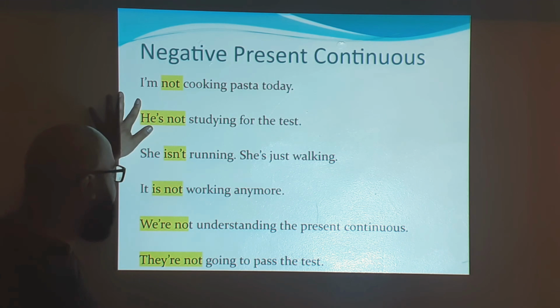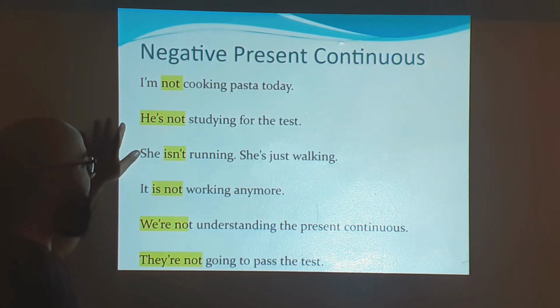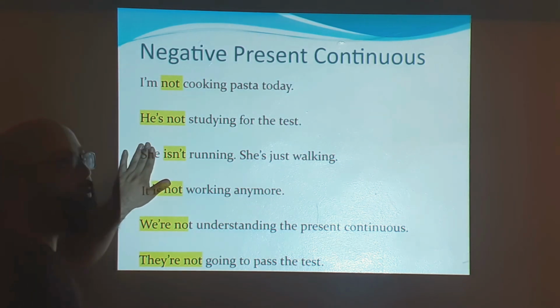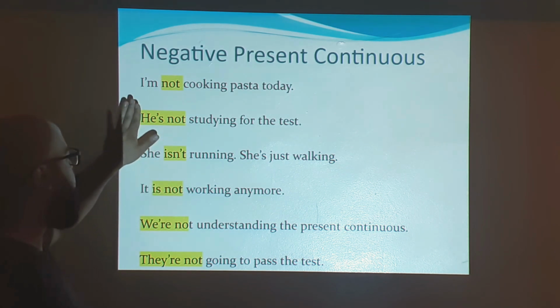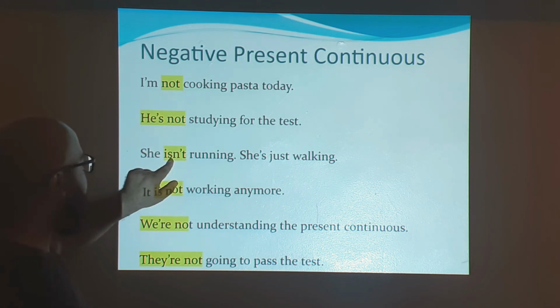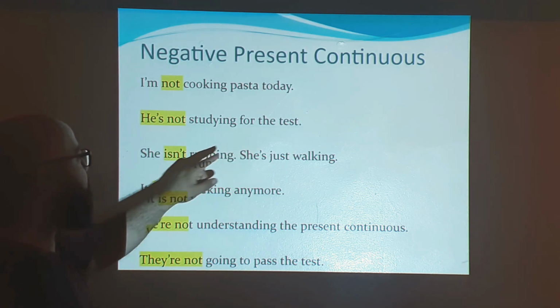We can use he's not studying for the test. She isn't running, she's just walking. And also we can use isn't when we use the names. For example, Sandra isn't running, she's just walking, right? Or we can use Martin isn't studying for the test, right?